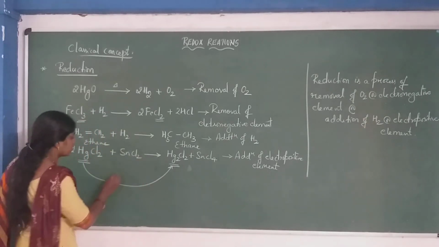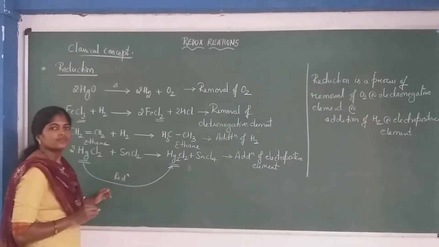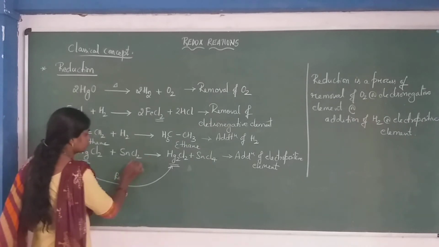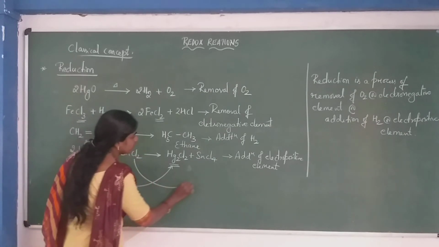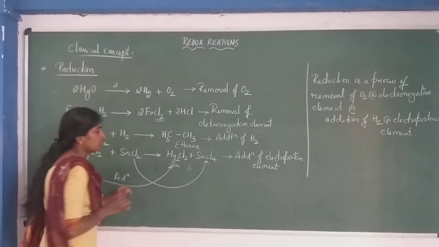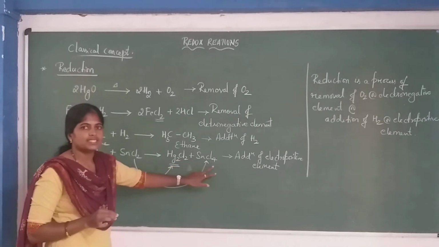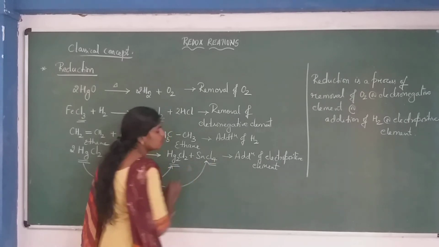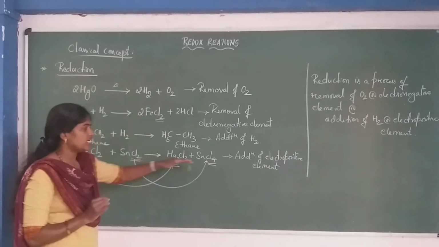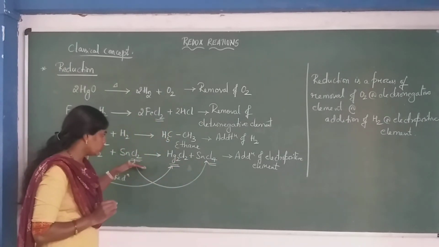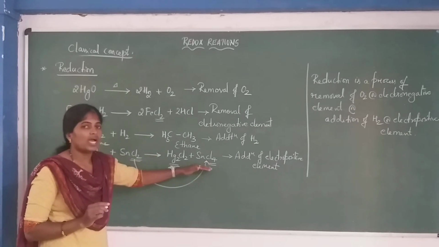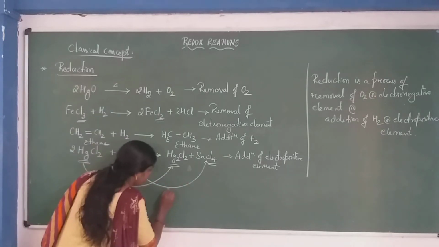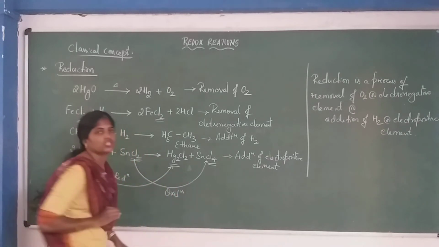So that is reduction, as we said, addition of electropositive element. Now consider SnCl2 converted to SnCl4. Here we have Cl2, and Cl2 becomes Cl4. So we call this addition of electronegative element, that is nothing but oxidation.